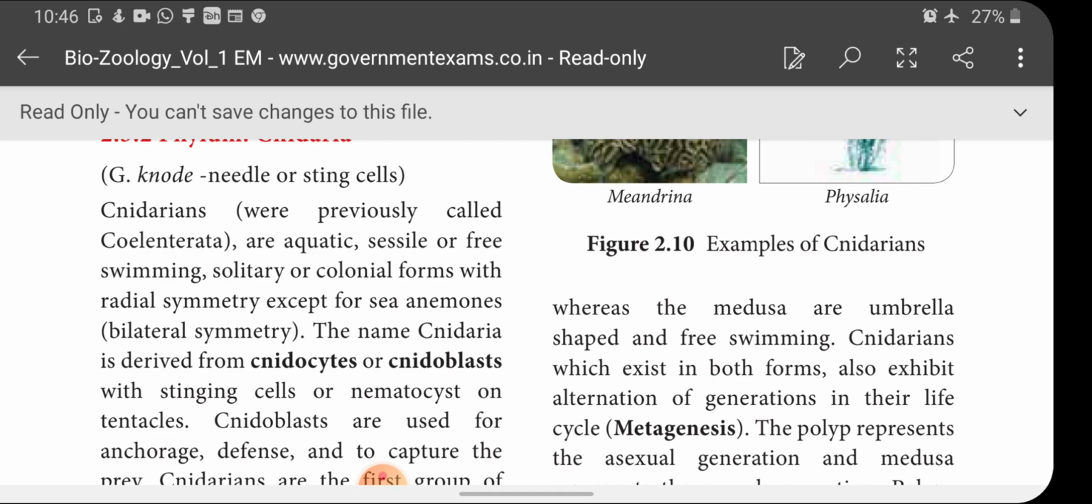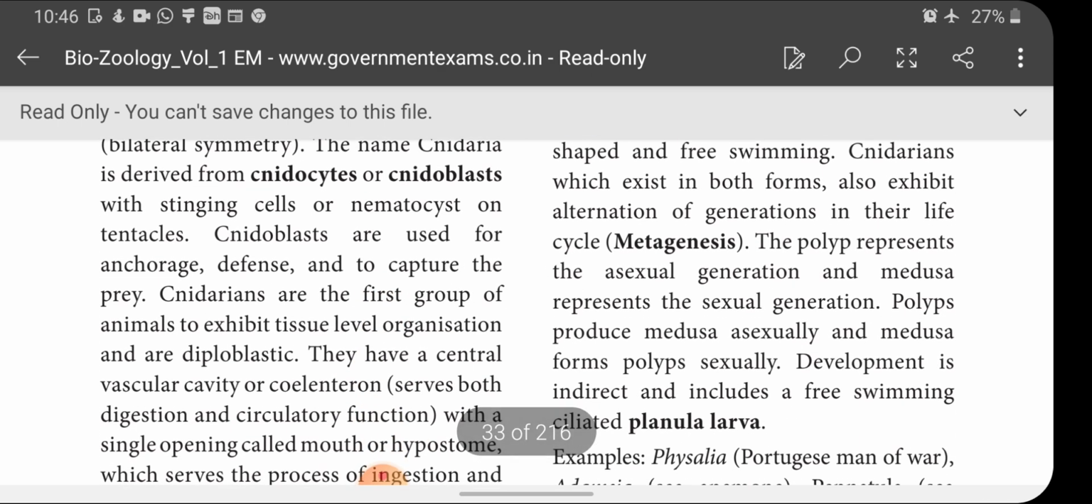And what is the function of cnidoplast? They help for anchorage, defense, and to capture the prey. Cnidarians are the first group of animals to exhibit tissue level organization and are diploblastic animals. As we have discussed in the previous phylum, Porifera shows a cellular level of organization only. It does not show tissue grade of organization. So phylum Cnidaria shows the first tissue level of organization, and it is a diploblastic animal.